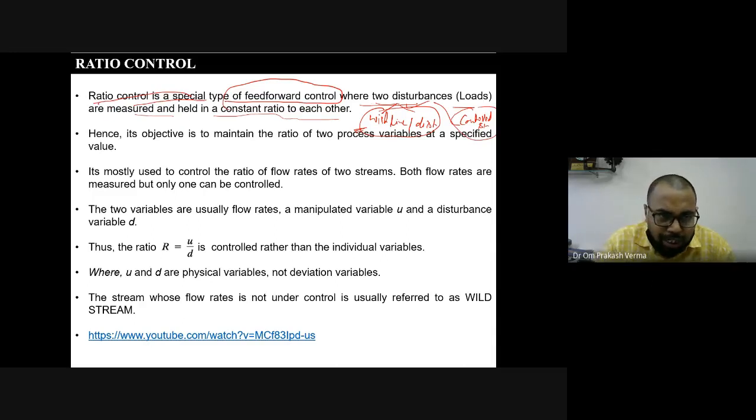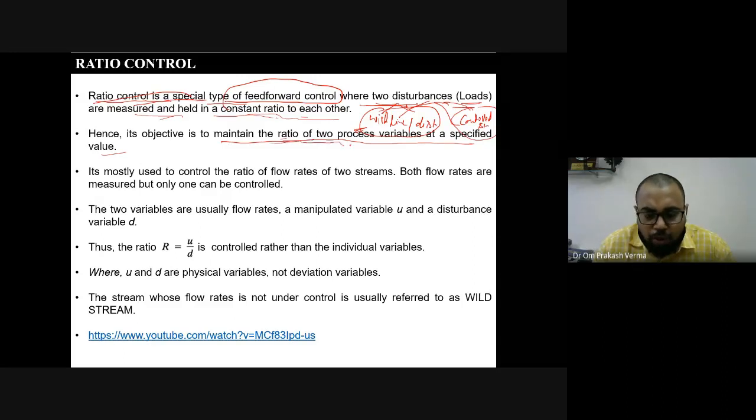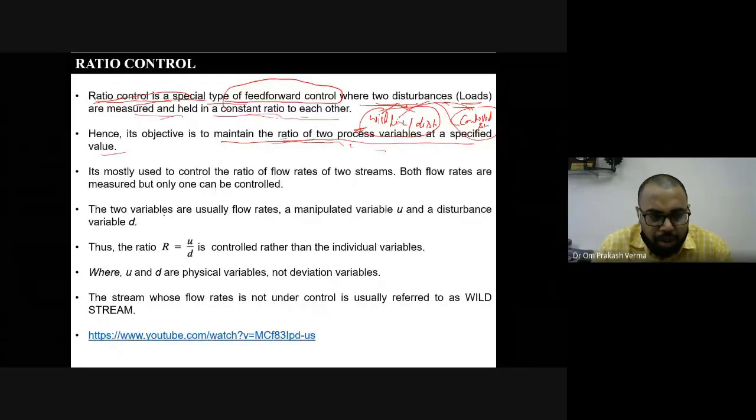So I'm repeating once again, ratio control is a special type of feed forward control where two disturbance loads, one known as the wild line and another known as the controlled stream, are measured and held in a constant ratio to each other, right? So what is the objective? The objective is to maintain the ratio of two process variables at a specified value. How the ratio is going to be maintained, we will see in the next slide.